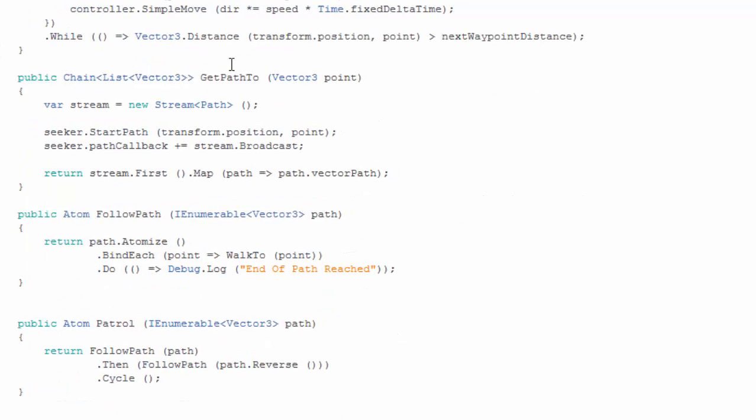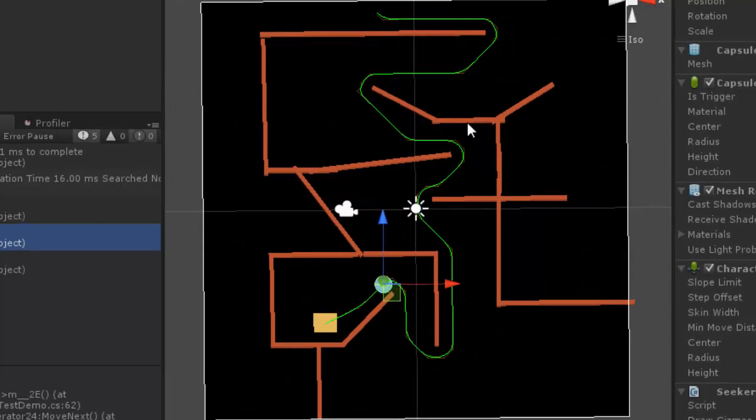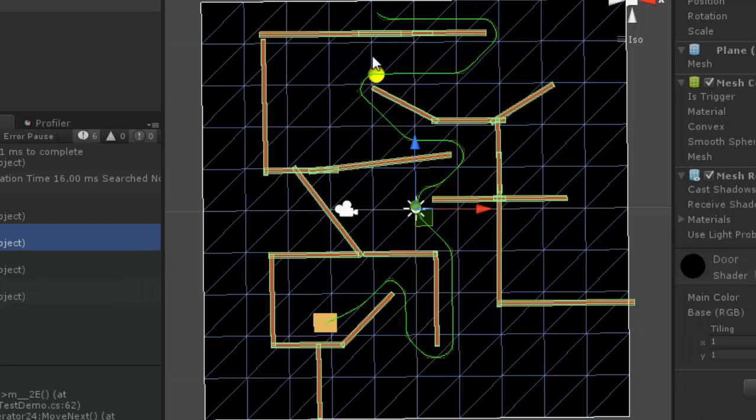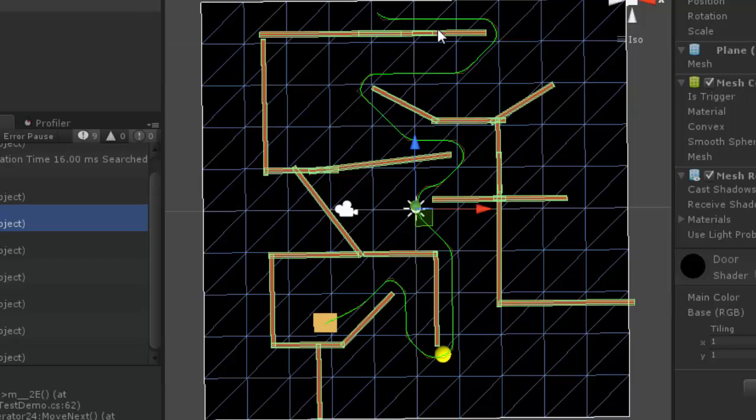And in the next video, we're actually going to extend this example using a special atom called a state machine, where we're gonna use the previous functions that we have already created to make an AI that patrols the path, but also follows a player if it's close enough.